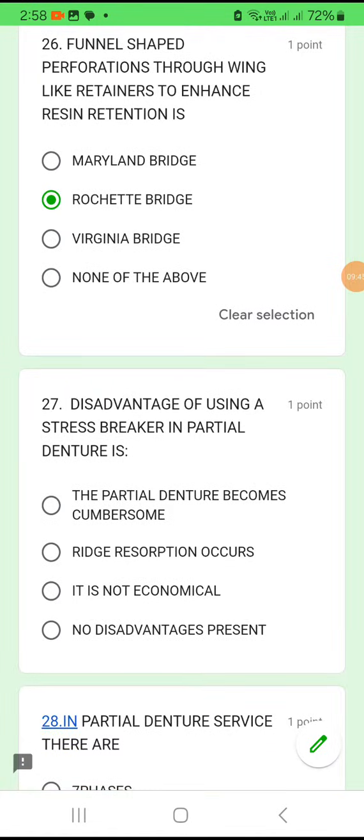Question number 27. Disadvantage of using a stress breaker in a partial denture. If you use a stress breaker in a partial denture, the force will go down, okay, to the ridge.